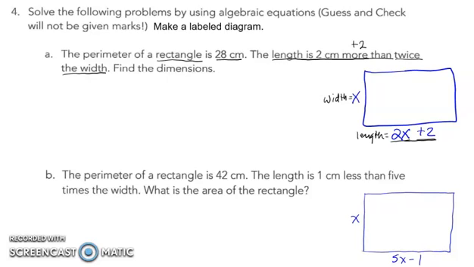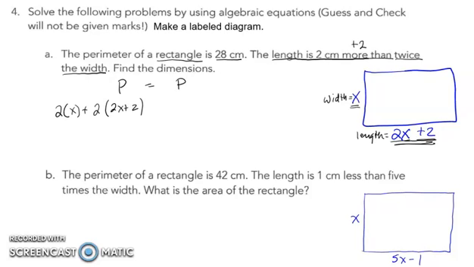So the perimeter is going to be equal to the perimeter, which simply means I'm going to find two different ways of describing the perimeter. The first of which is going to be 2 times the width and 2 times the length, which would be 2 times x plus 2 times 2x plus 2.